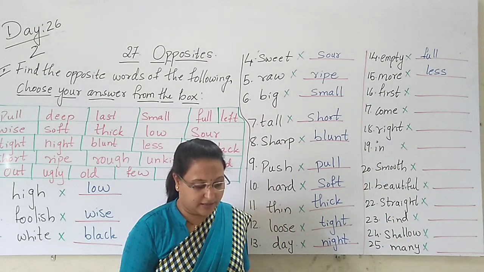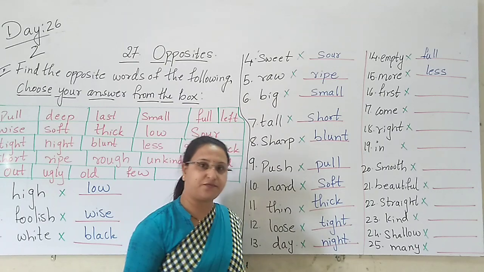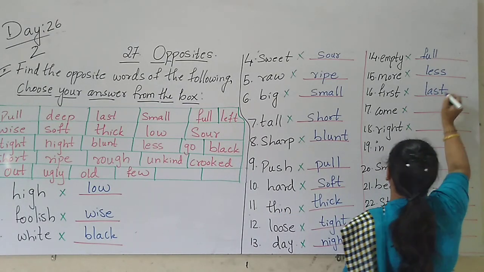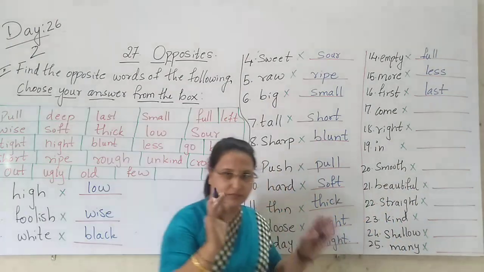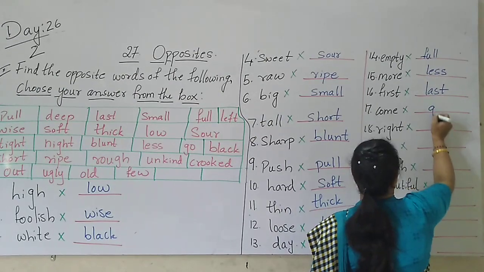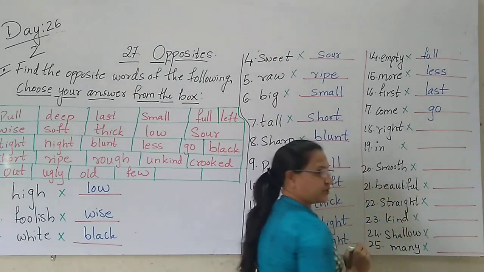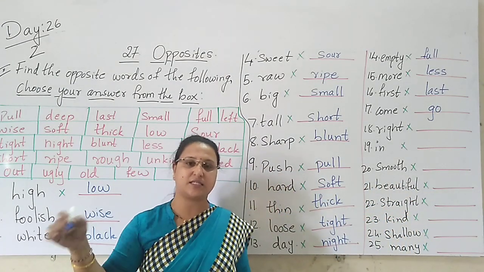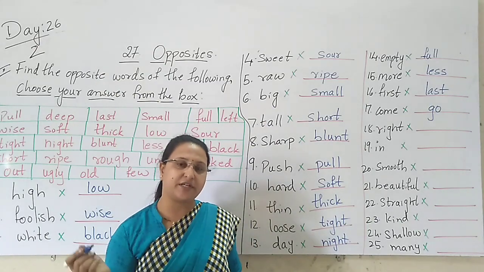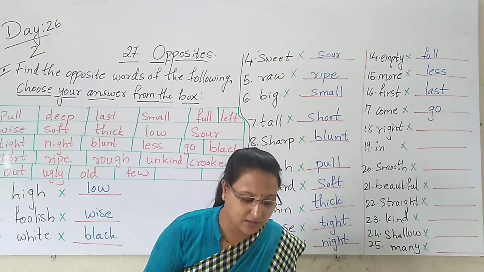First, then last. The opposite of first is what? Last. Come. The opposite of come is go. Right. When you write all the answers correct, then the teacher will mark it right. If it is wrong, then the teacher will mark it wrong.